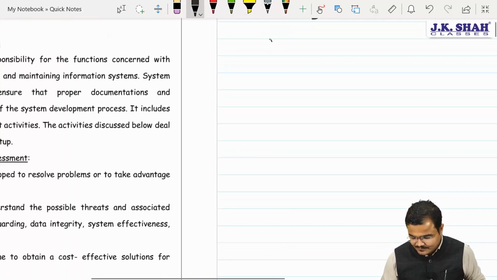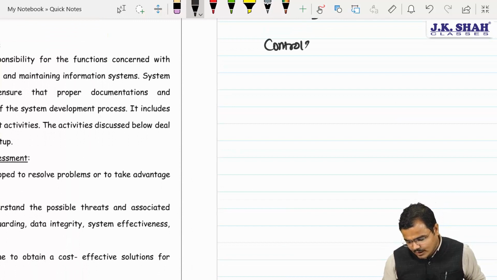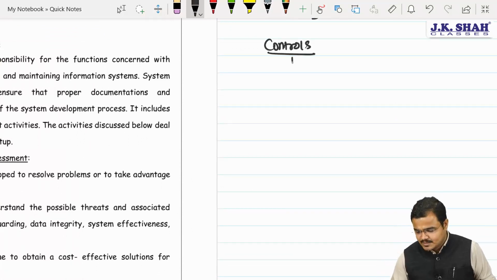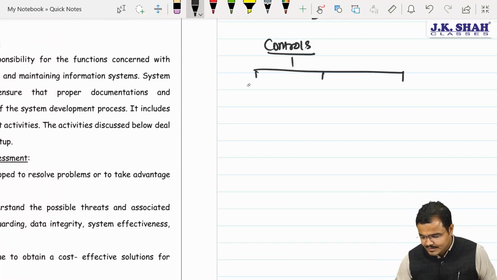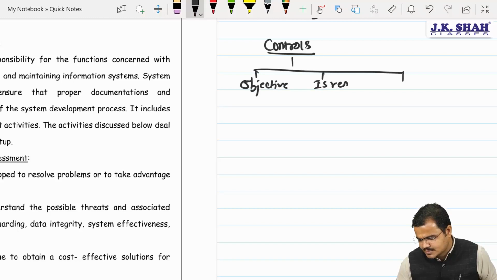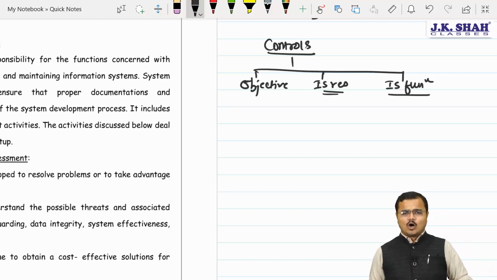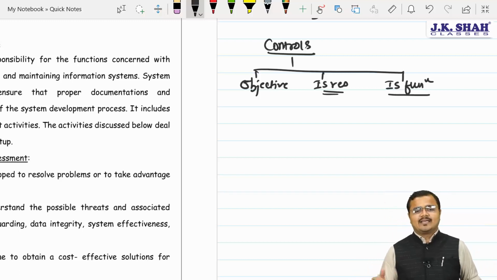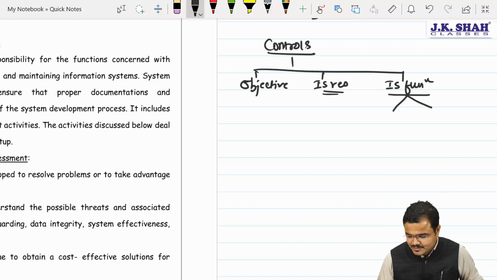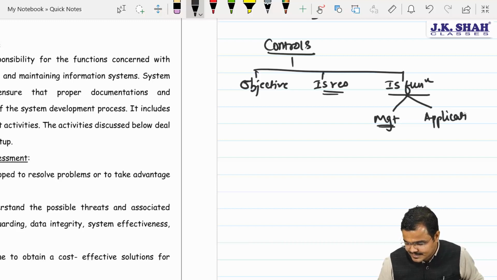Yes sir. We had referred to a concept called what? Sir, controls, divided into 3 parts. Yes sir. On the basis of objective first of all, on the basis of IS resources, and third, on the basis of IS functions. Earlier they used to call it on the basis of IS audit, but now they are calling it on the basis of IS functions. Now on the basis of information system functions, Chartered, we have management control and application control. Correct Chartered? Yes sir.